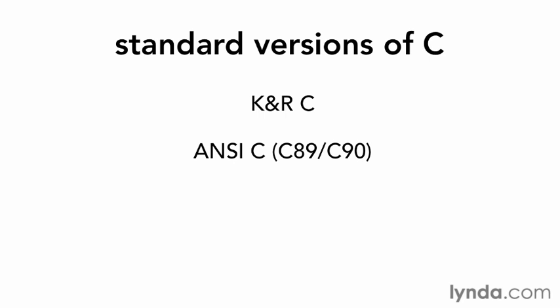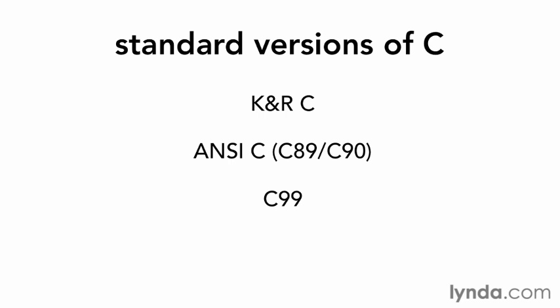The ANSI C standard was ratified in 1989 and adopted by the ISO in 1990, so you'll see it referred to as both C89 and C90. The first truly standardized C, this version is the basis for most of the C we use today. ANSI C introduced function prototypes, void pointers, and locales, all of which are considered fundamental to C today.